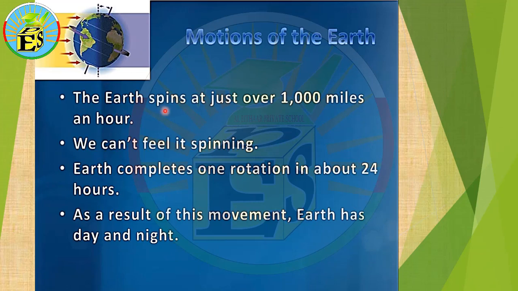The earth spins at just over 1,000 miles an hour. We can't feel it spinning. Earth completes one rotation in about 24 hours, one day. It means one day, one Earth's day. As a result of this movement, Earth has day and night. So, which movement causes day and night? You must say yes, rotating the Earth around itself, or spinning the Earth around its axis. And we know that axis is the imaginary line from north to south.